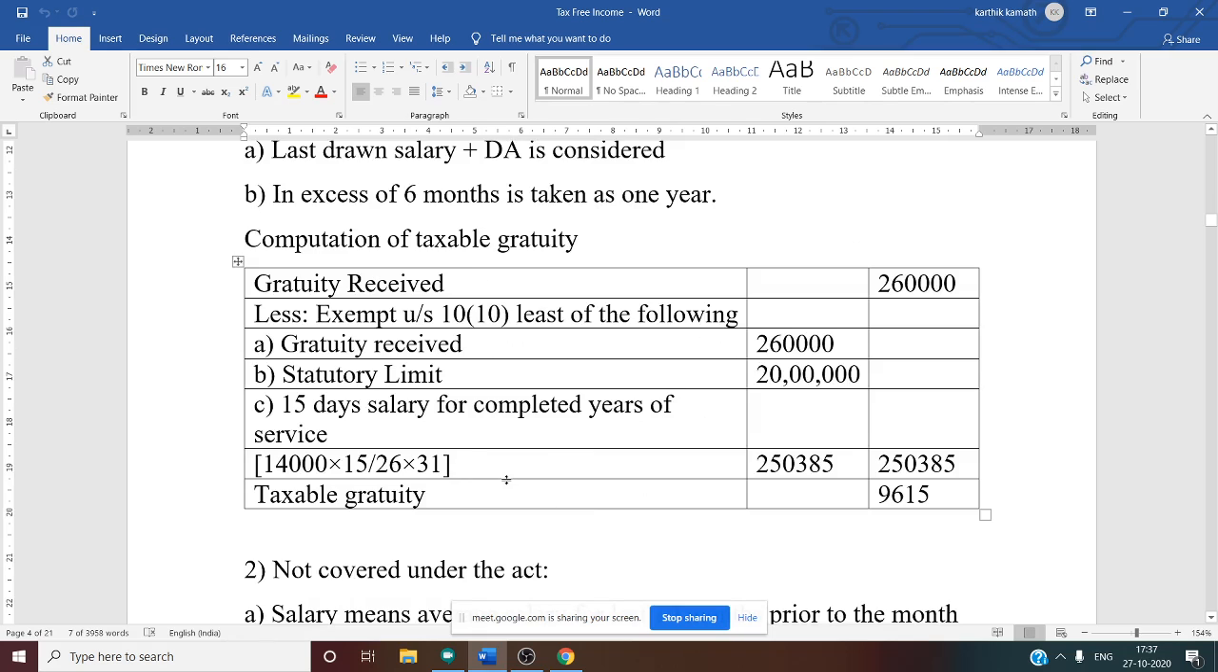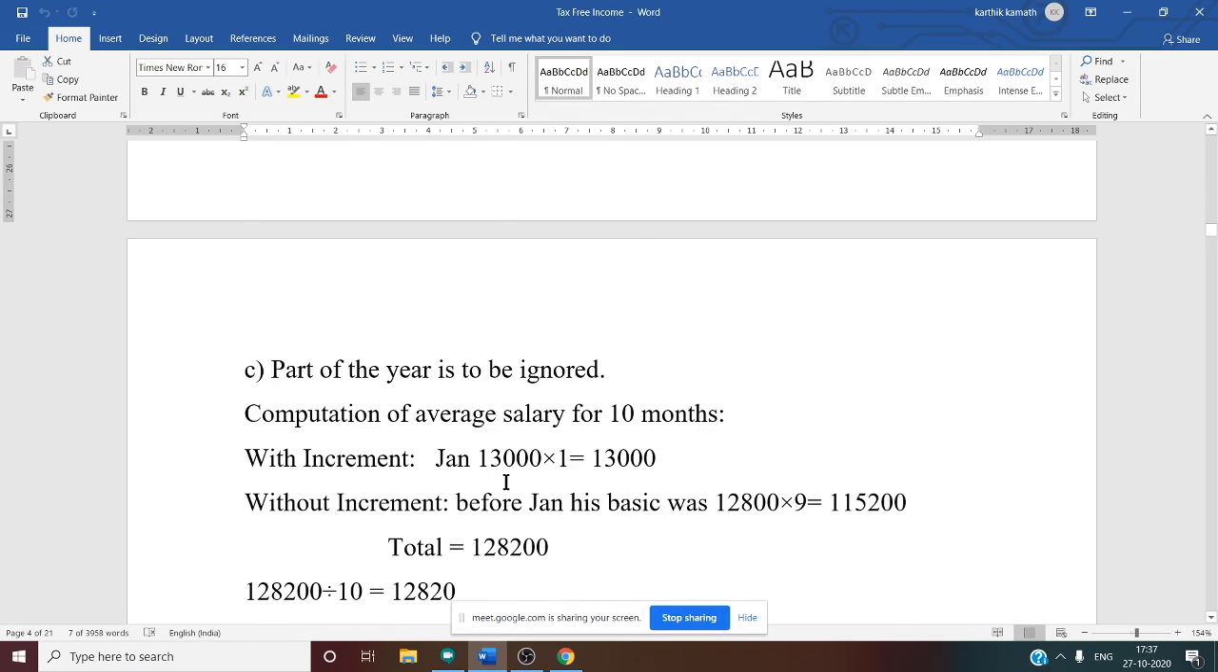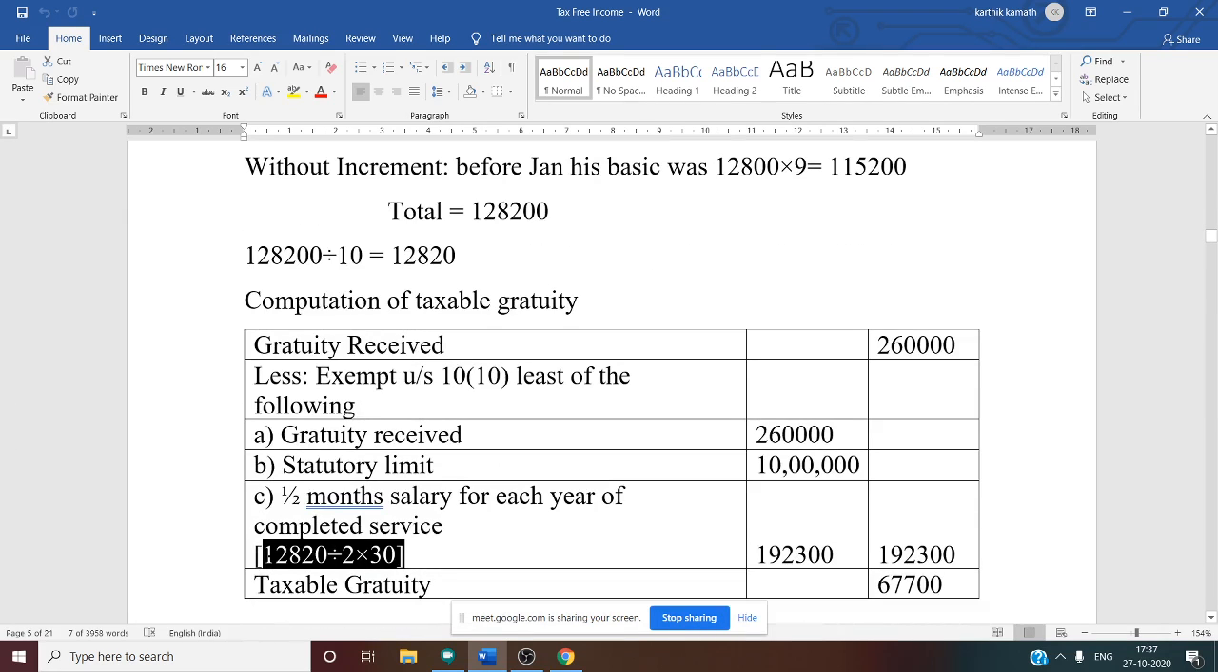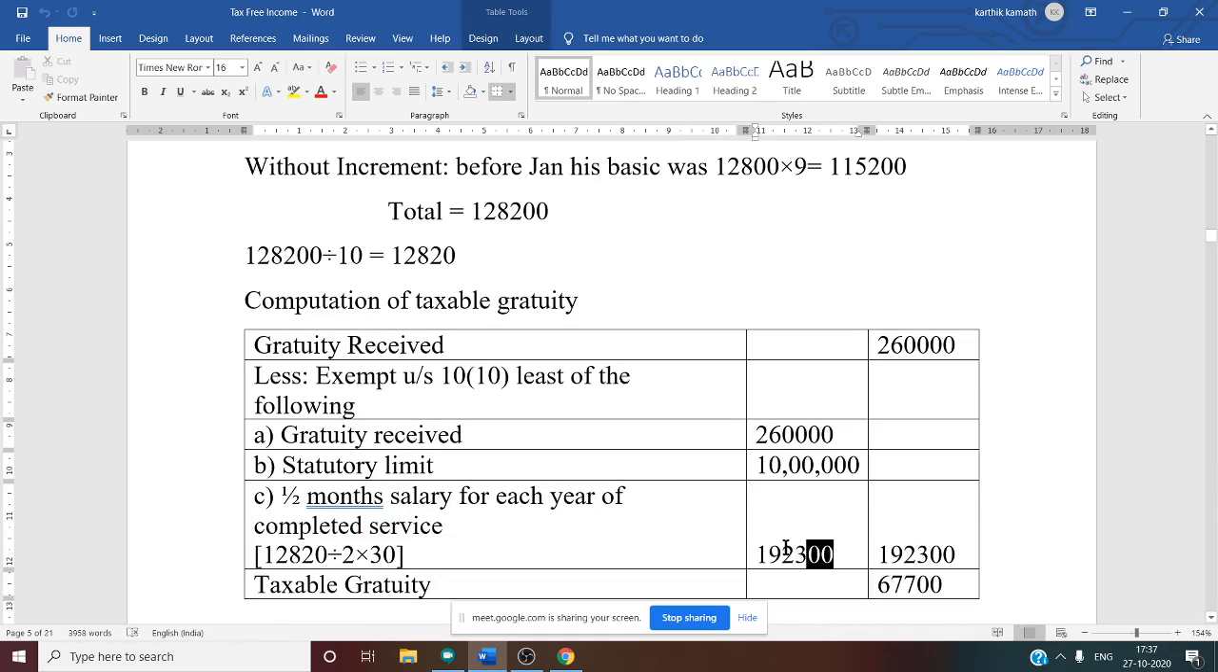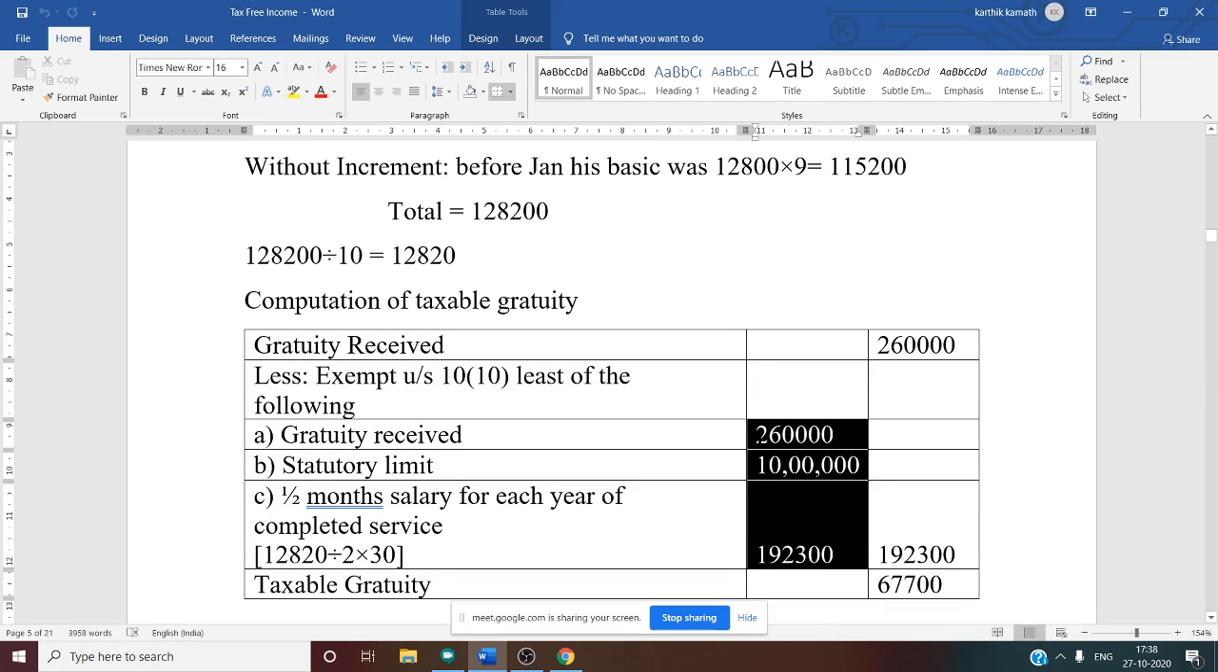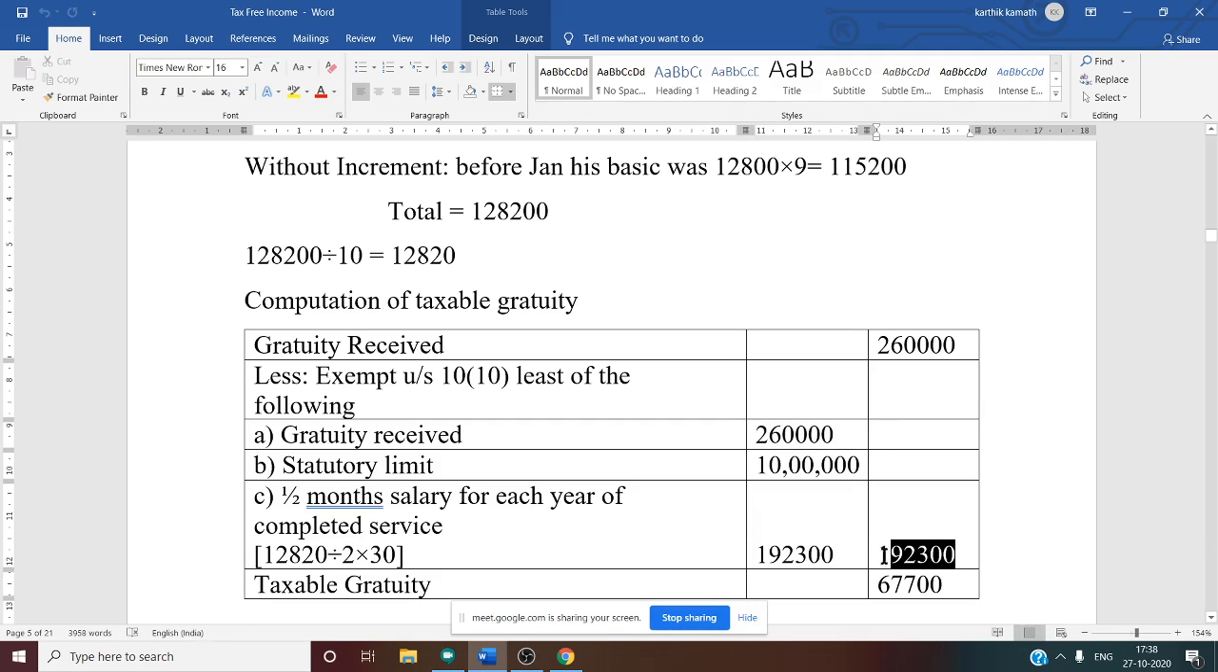So if you multiply now, you will get one answer. 12,820 divided by 2 into 30, that is 1,92,300. Now, after knowing all three amounts, you need to see which is the least. Among these three, which is the lowest amount? Lowest amount is C, 1,92,300. The lowest amount you write in the outer column. So this amount is exempt.